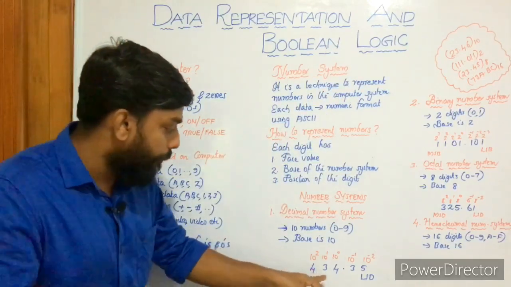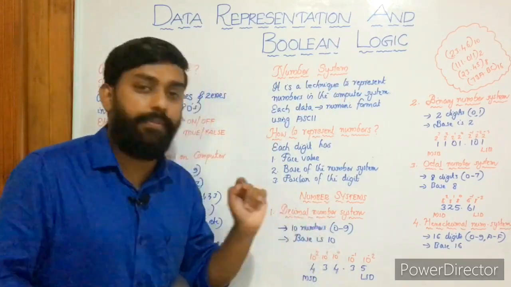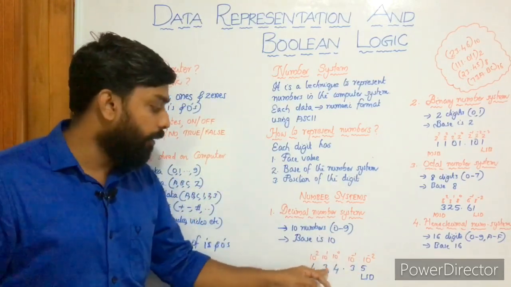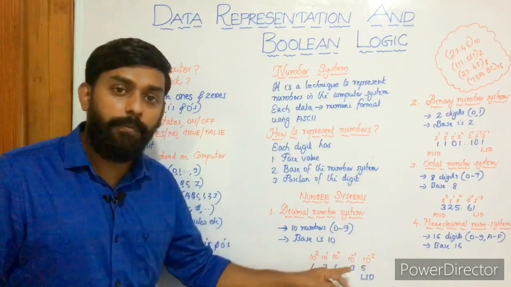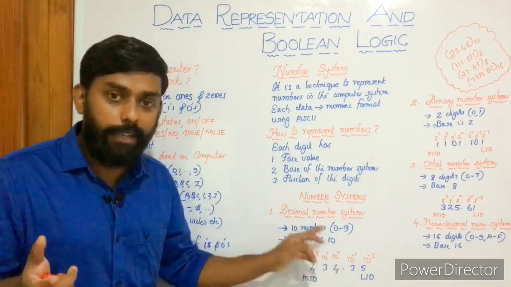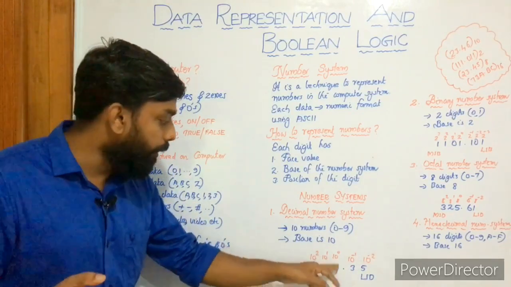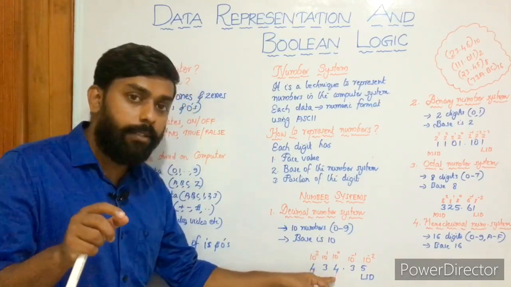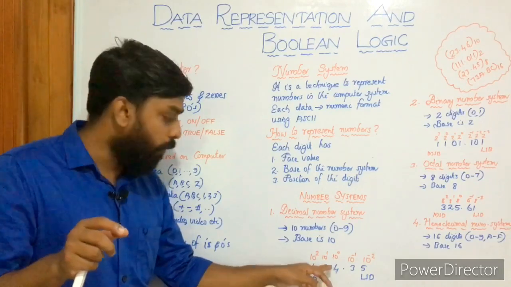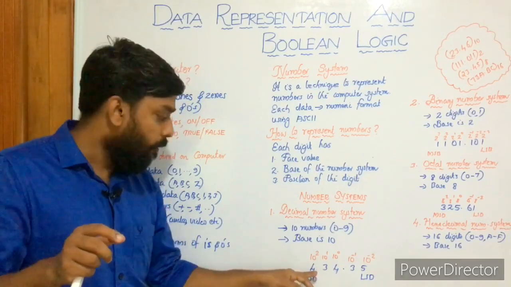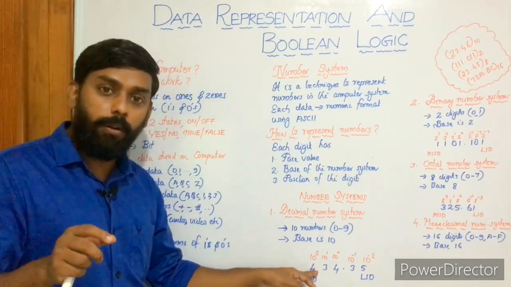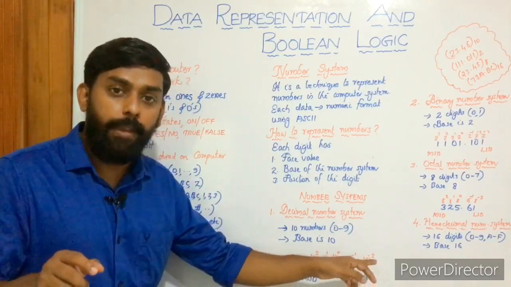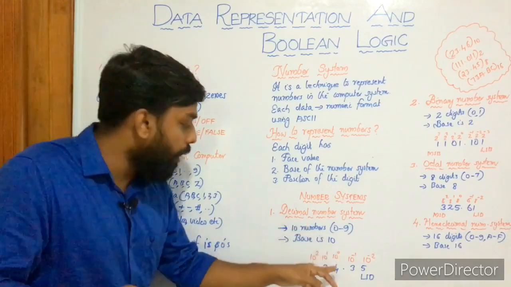Here we have another number, 434.35. It is of base 10, a decimal number. What is the face value of this 4? It is 4. The face value of this 3 is 3. The face value of this 4 is 4, of 3 is 3, and of 5 is 5.